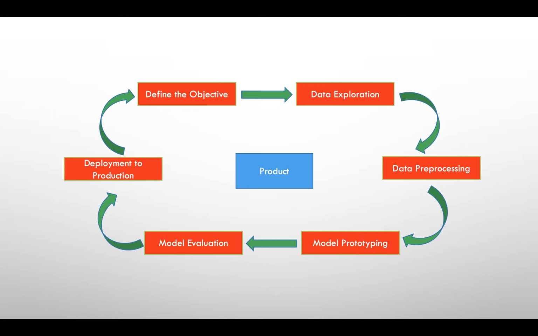Ever wondered how a data science or deep learning project looks like in an industrial environment? In this article, I will present you the typical life cycle of such a project. This life cycle contains 6 different steps, which are goal setting, data exploration, data pre-processing, model prototyping, model evaluation, and deployment to production.